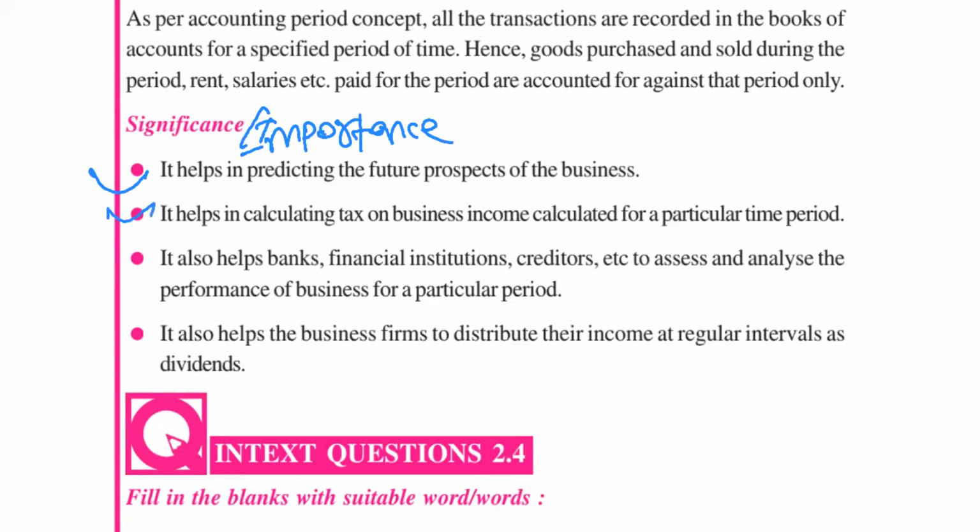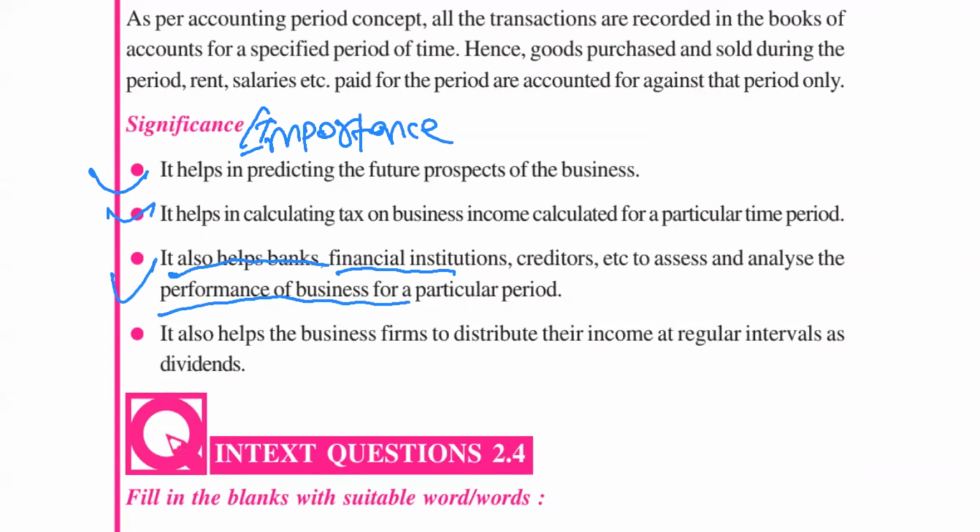Second one is it helps in calculating tax on the business income calculated for a particular time period. We are calculating business income, that is profit and loss, every year. So on that profit and loss, we are calculating taxes also, and we are paying those taxes to the government. Then next, it also helps banks, financial institutions or creditors to assess and analyze the performance of the business for a particular period.